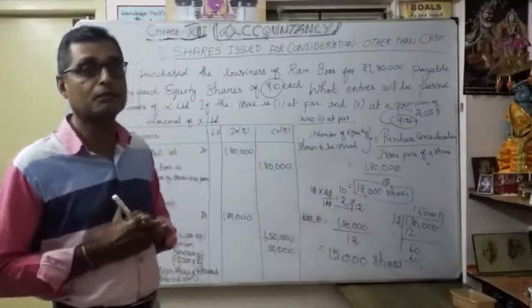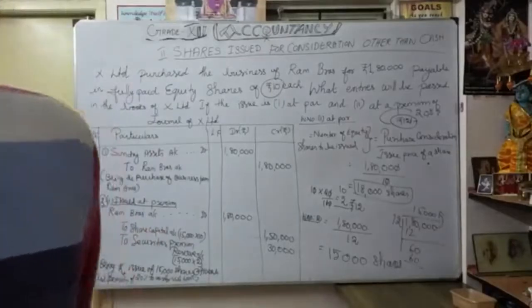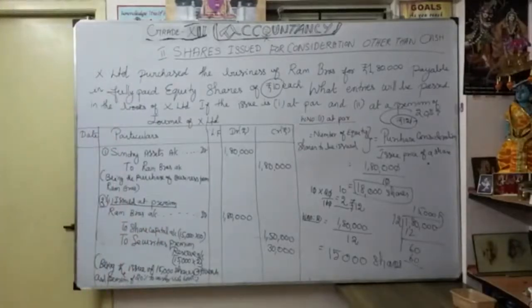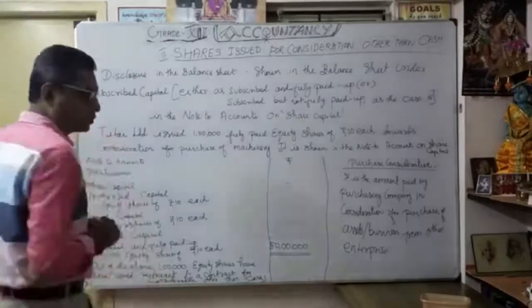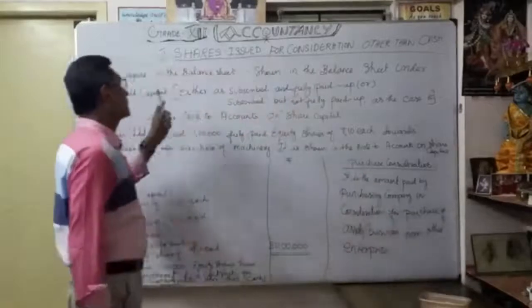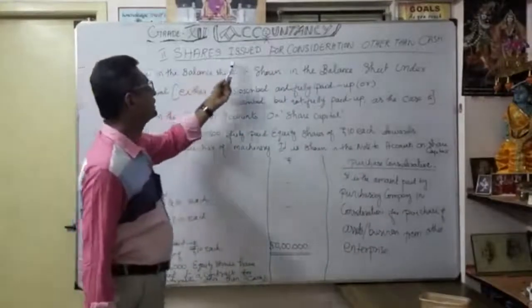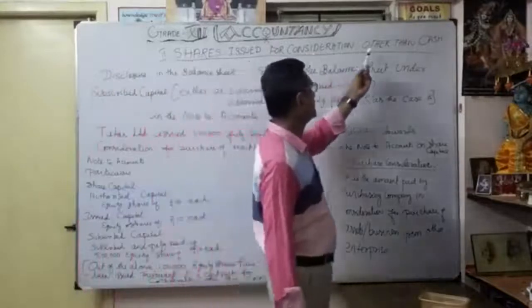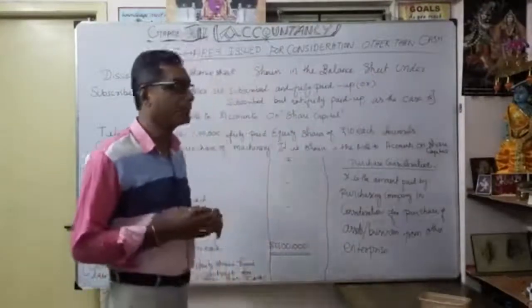So that is very, very important. Now let's see how this is going to appear. You should know, it's very important, at the end of the year, the disclosure in the balance sheet of shares issued for consideration other than cash. How are we going to show it in the balance sheet?